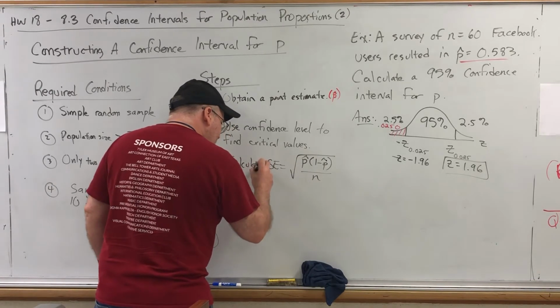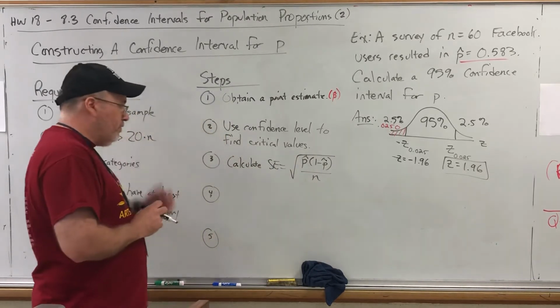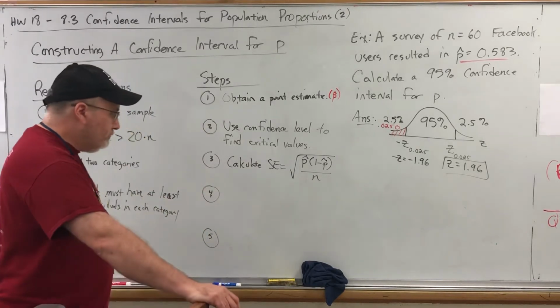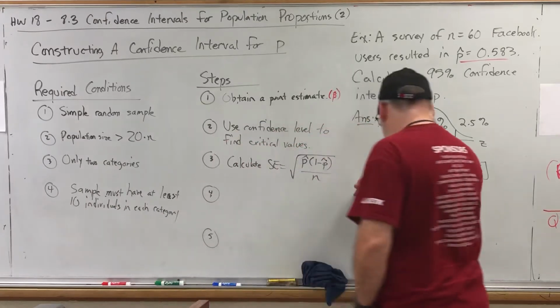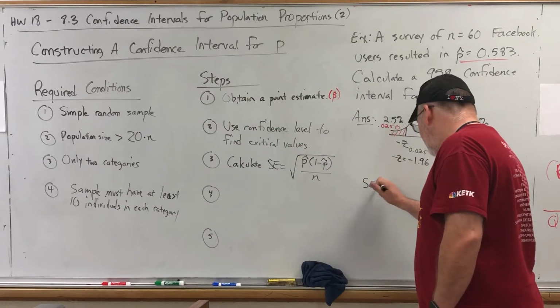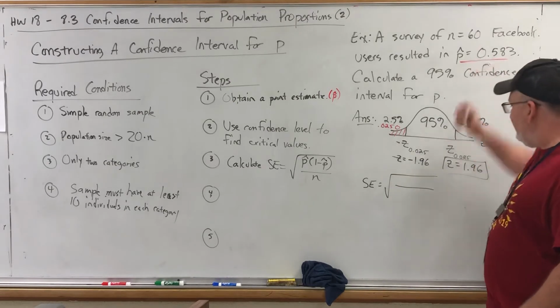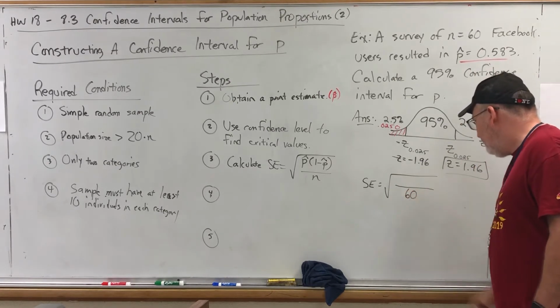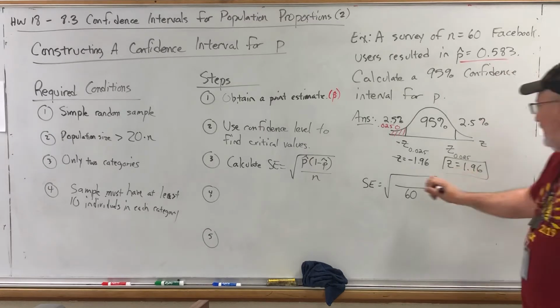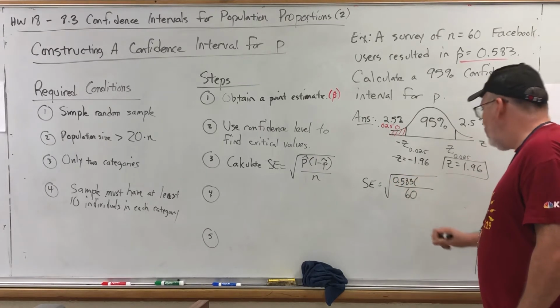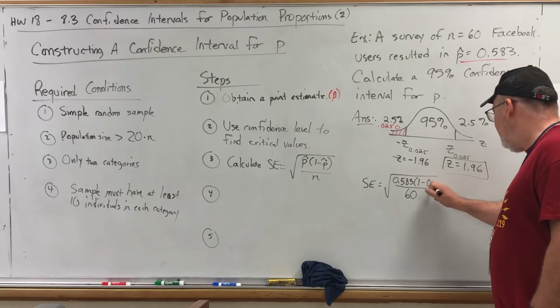And it's the same formula we saw previously, except the p's have hats on them. All right, so let's calculate the standard error. It's the square root of a fraction whose denominator is the sample size, so you need that. And the numerator is the p hat, 0.583, times 1 minus that p hat.